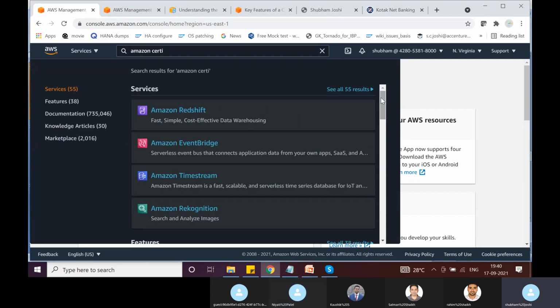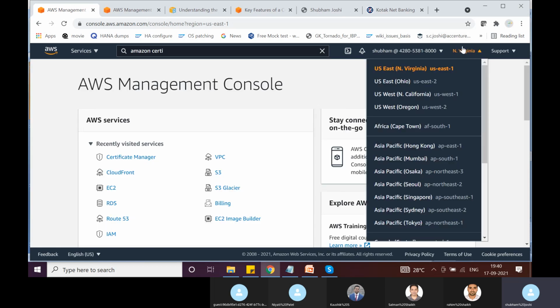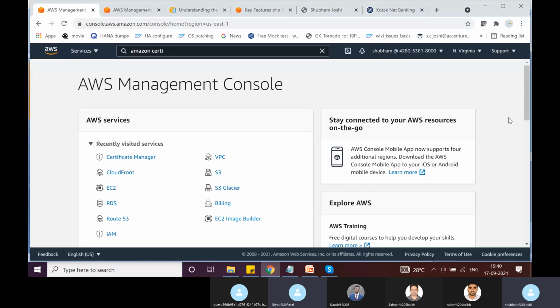Actually, North Virginia is the oldest AWS region, and since CloudFront is a global service, it is not a regional service. We'll see when we navigate to CloudFront, this specific area would say global. It will not let you select any specific region, so they have to somehow configure it in a specific place so that whenever you're trying to associate a certificate with a CloudFront distribution, they know from which specific region they have to look.